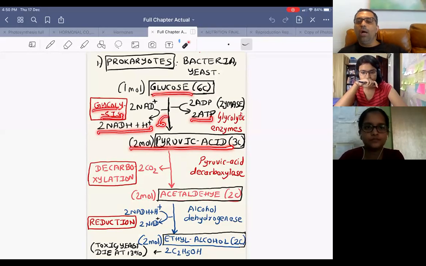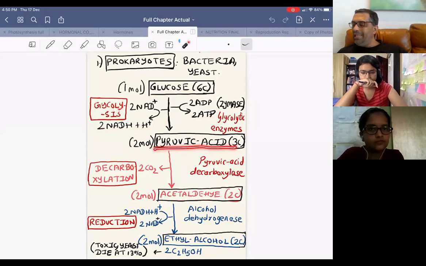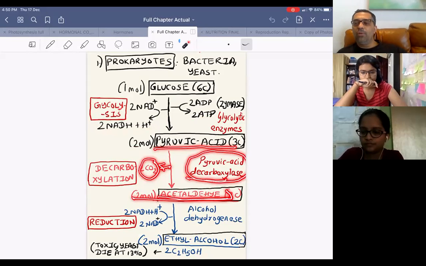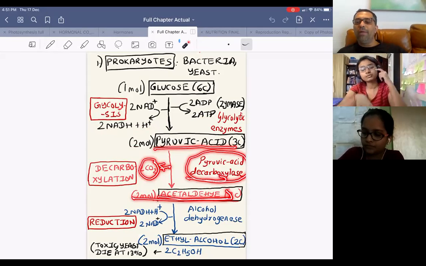And pyruvic acid undergoes decarboxylation to form two molecules of acetaldehyde in the presence of pyruvic acid decarboxylase. Given in the NCERT, remember that pyruvic acid undergoes decarboxylation in the presence of pyruvic acid decarboxylase.